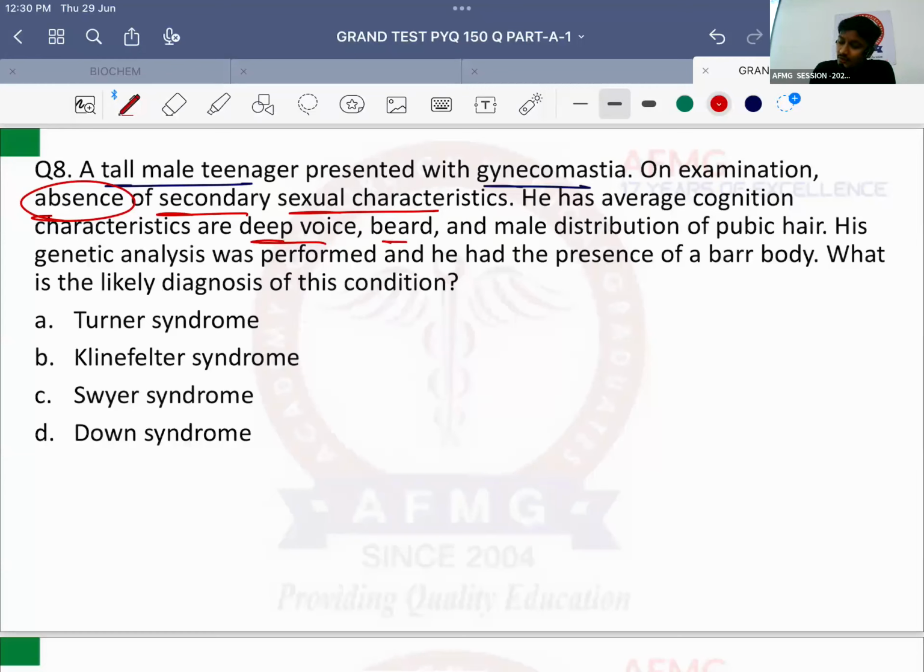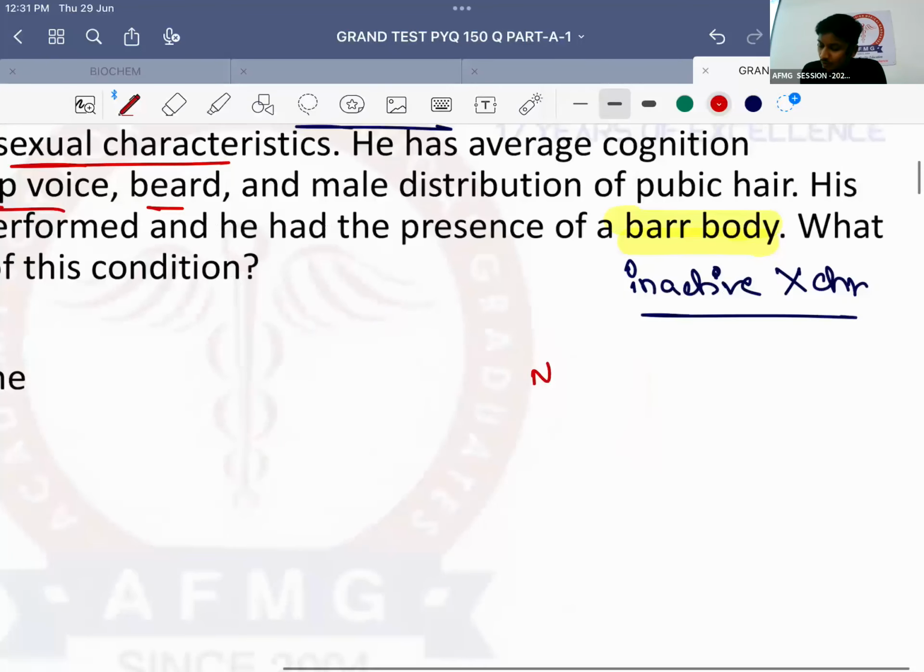His genetic analysis was performed and he had presence of a Barr body. What is a Barr body? Inactive X chromosome, okay? A Barr body is nothing but an inactivated X chromosome, please remember, okay? No issues with this. Now normally a normal female, tell me quickly, what is a normal female genotype?